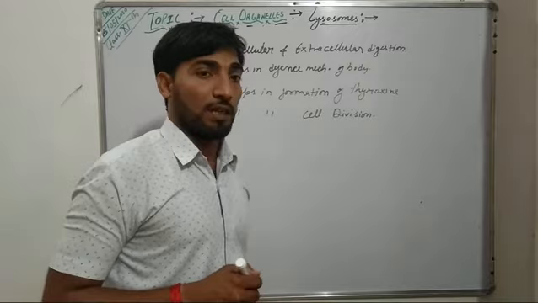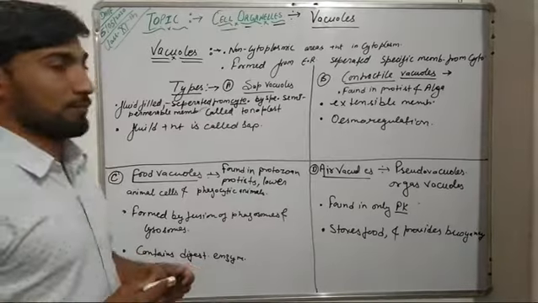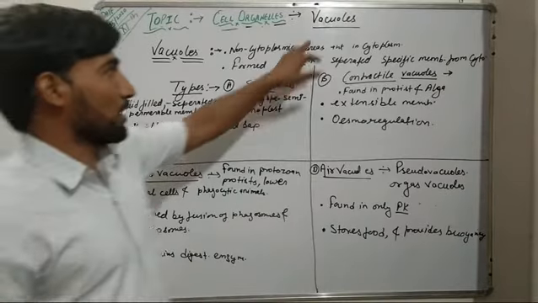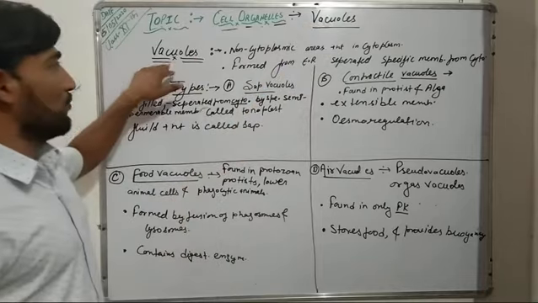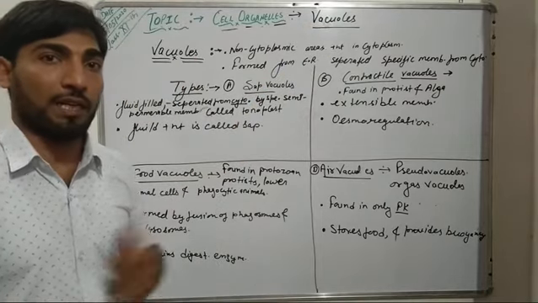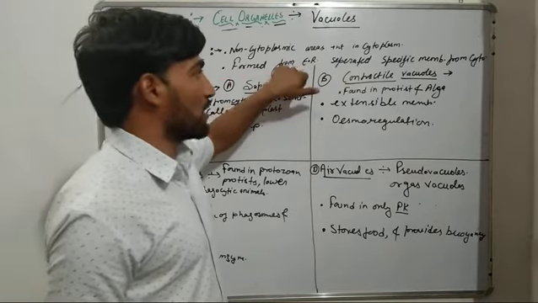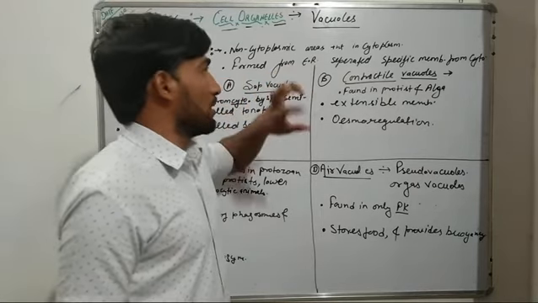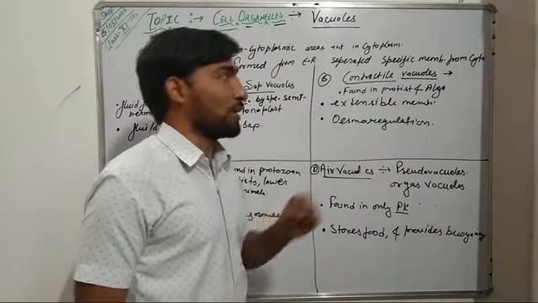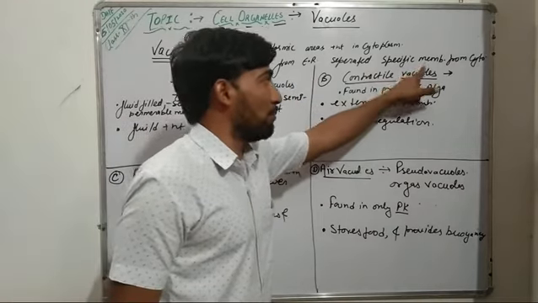Now we will study about vacuoles. Now come to the next cell organelle, that is vacuoles. So these vacuoles are non-cytoplasmic areas which are present in cytoplasm. They are formed from endoplasmic reticulum, and these vacuoles are separated from the cytoplasm by a specific membrane.